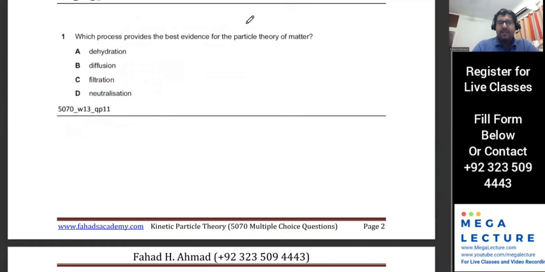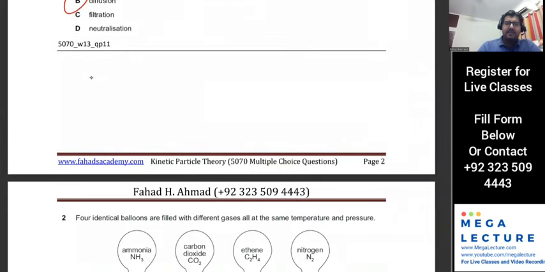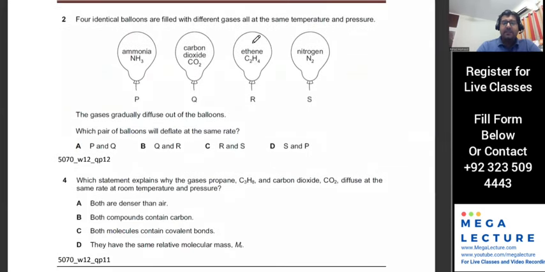What process provides the best evidence of the particle theory of matter? So we talked about diffusion, so I guess that's easy. Out of these ones, he's saying that they're identical balloons and they are filled with different gases. The gases gradually diffuse out. Which pair of balloons will deflate at the same rate? So he's saying that the gases are diffusing out of the rubber. So which one will diffuse at the same rate?